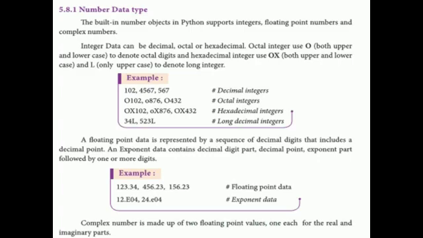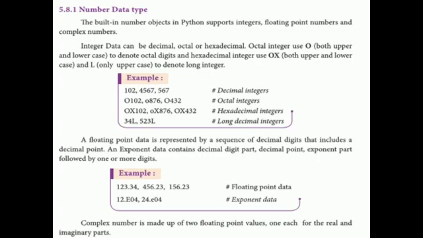A floating point data is represented by a sequence of decimal digits that includes a decimal point. An exponent data contains a decimal digit part, decimal point, exponent part followed by one or more digits. Example is 123.34, that is floating point data.